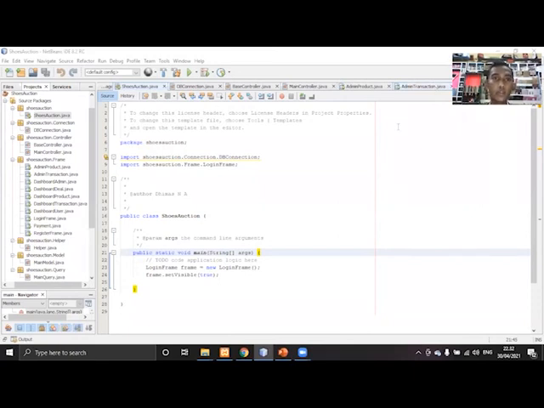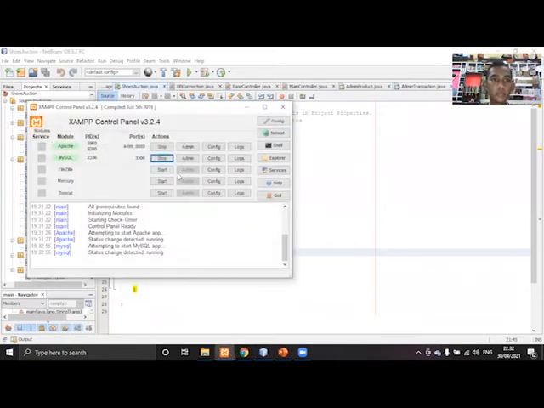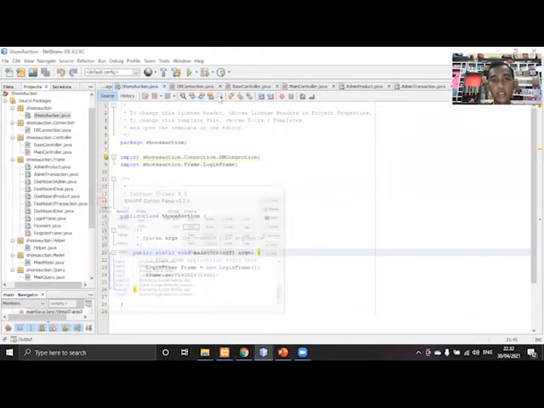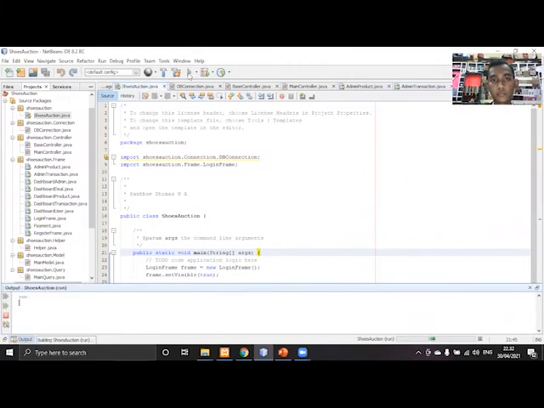Today, I want to show you how the SUS auction works. First, you need to start Apache and MySQL to store the database. And let's run the code.